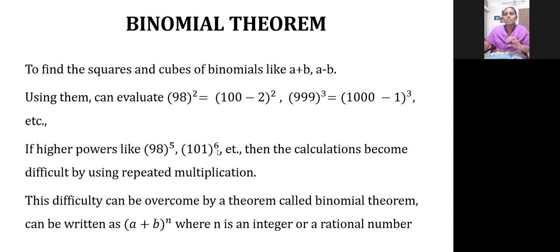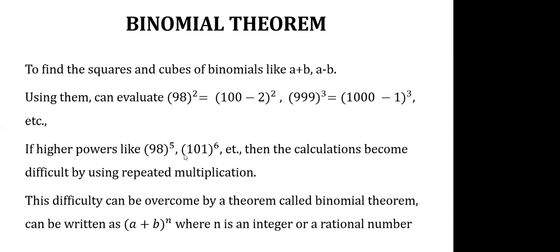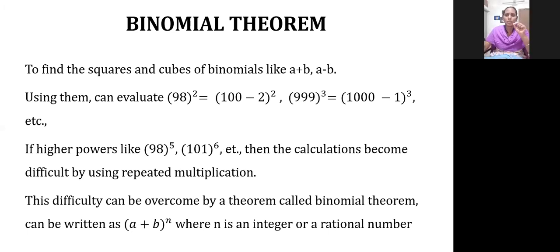Any term can be raised to the power of any number. The power value is mentioned by the name called index. In this binomial theorem, the power value is denoted by the term index.